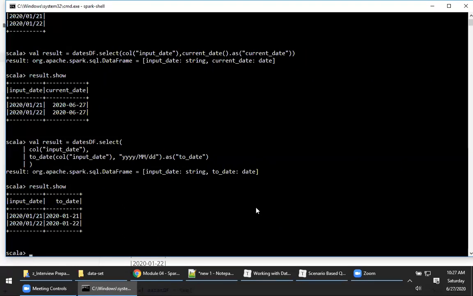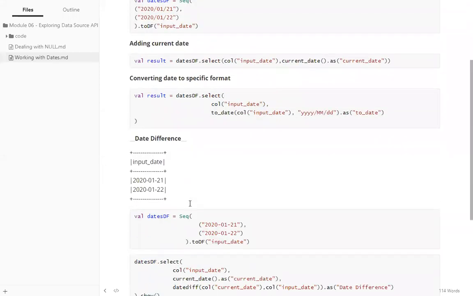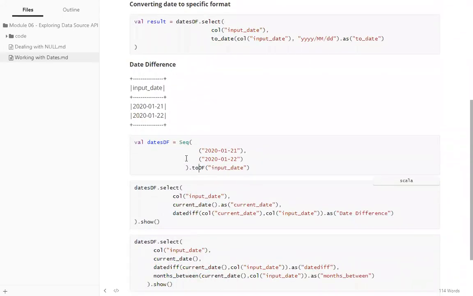Got it. Right. Okay. Now let me go to the next example. These are all very popular interview questions that they generally ask you: the date difference. Again, I hope everybody understood why we take a sequence, right? Can you tell me why we take a sequence, Kapil? Because the sequence has toDF. Exactly. The sequence provides you a convenient way to create a data frame with .toDF. So the sequence object has a toDF method. Now I'll show you how to find the difference between the dates. Let me execute this code.